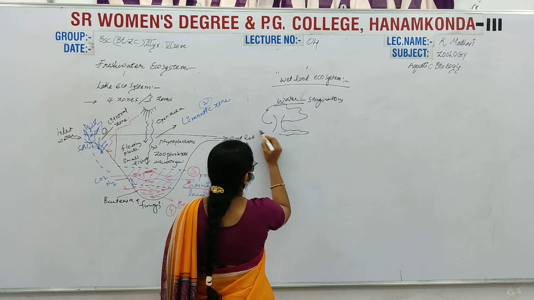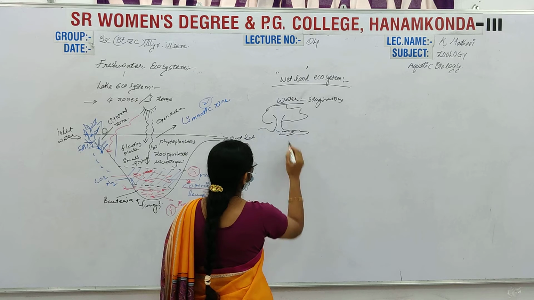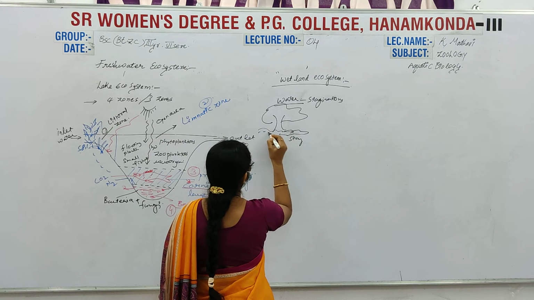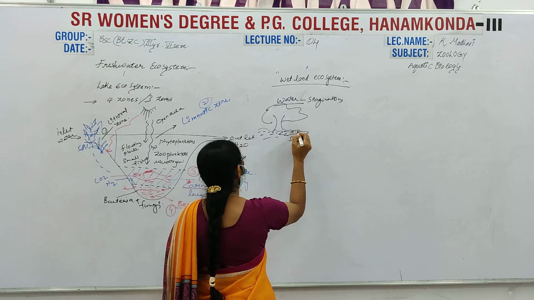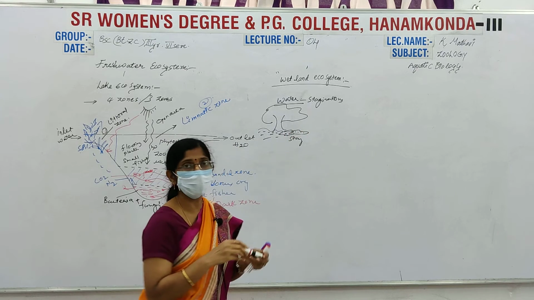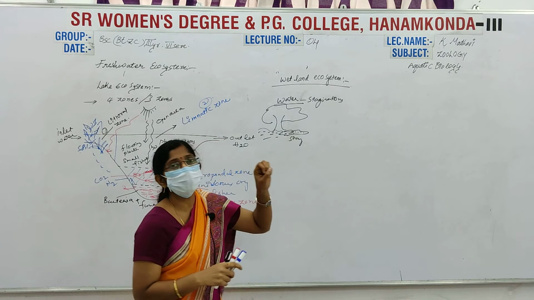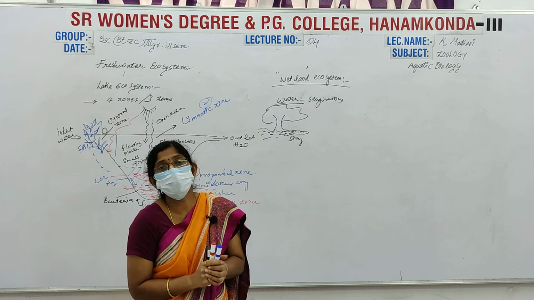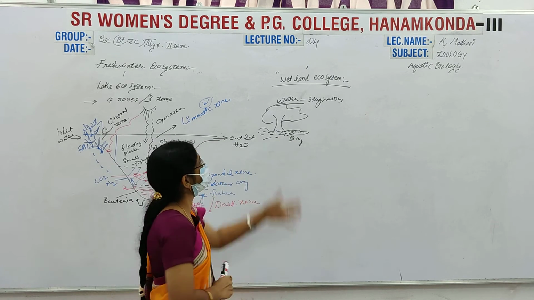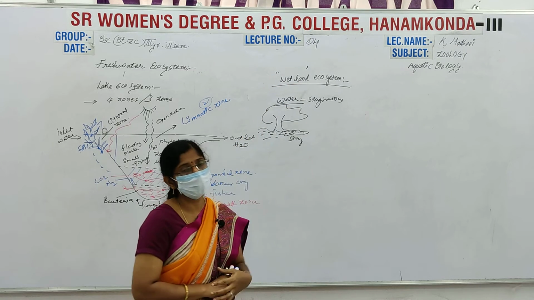The water runs off and stays here. Water comes and stays here for one or two days, and the area is totally wet. In this way, large wetlands are formed.